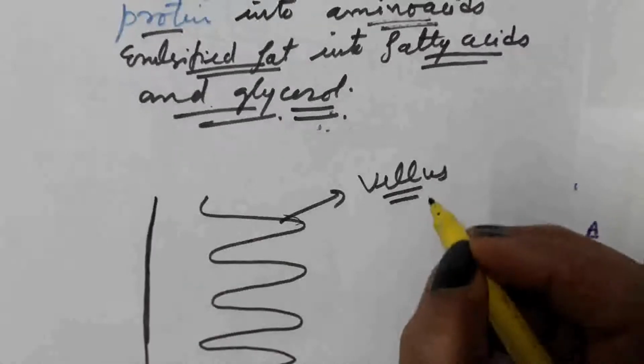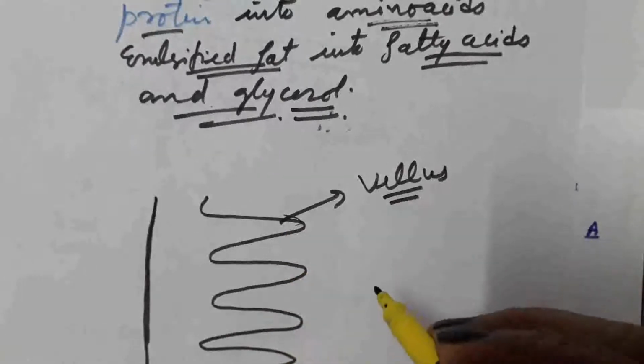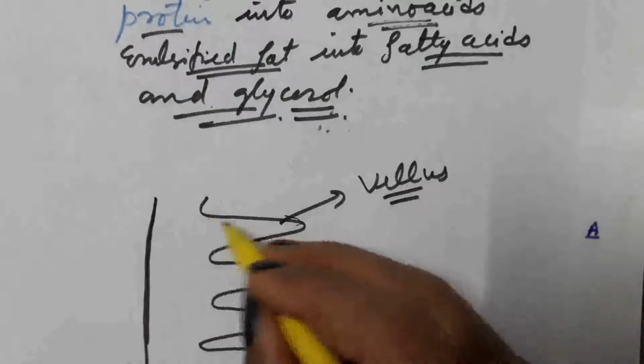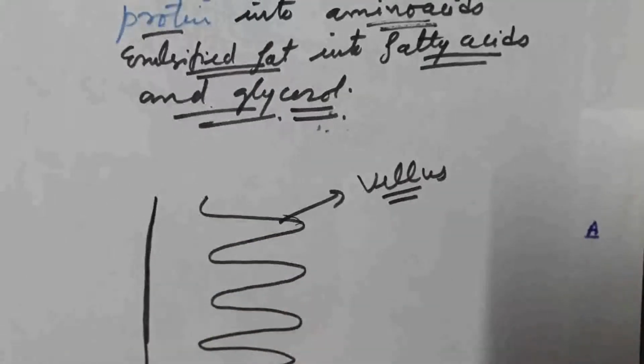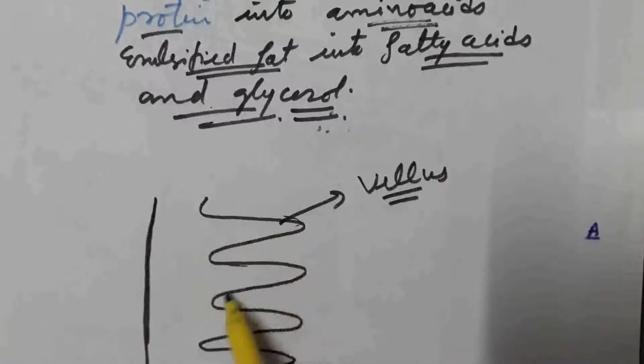It is a singular word. If we talk about all the finger-like projections, then we use the word villi, which is a plural word. So finger-like projections are present in the inner lining of the small intestine, which increases the surface area of the small intestine for the complete absorption of food material.